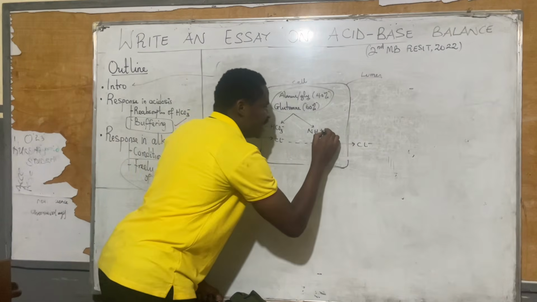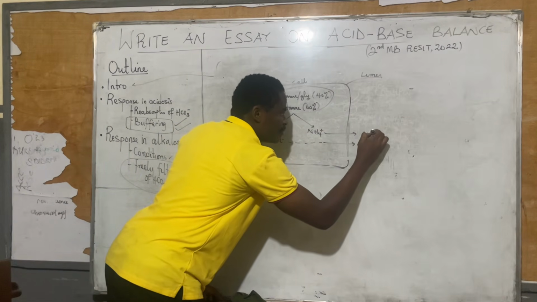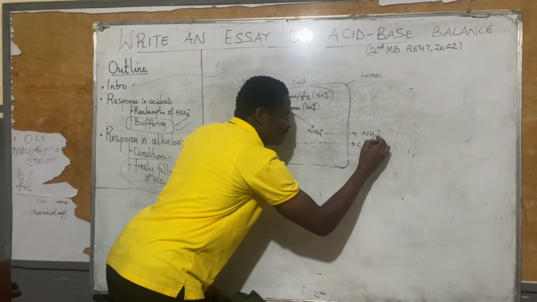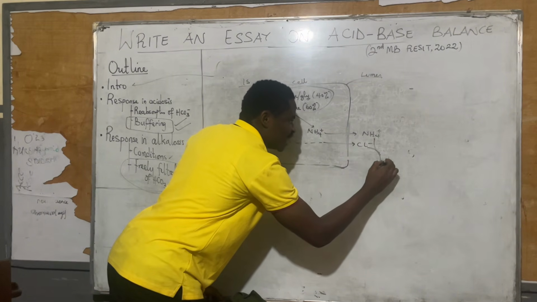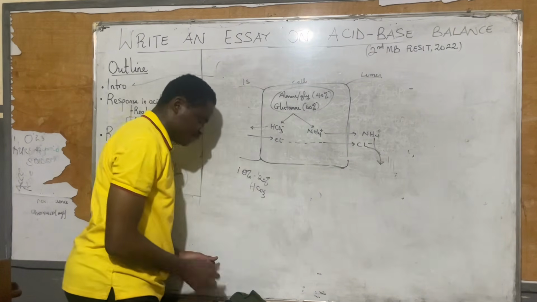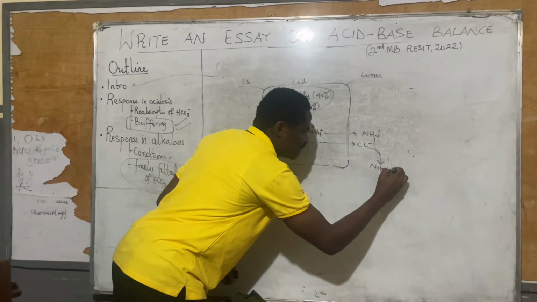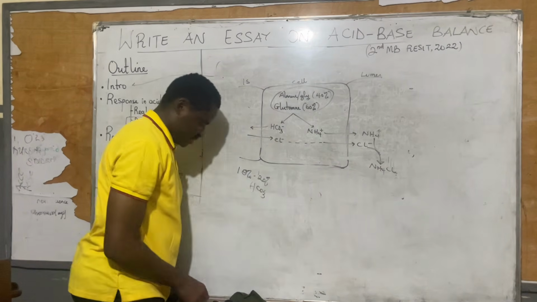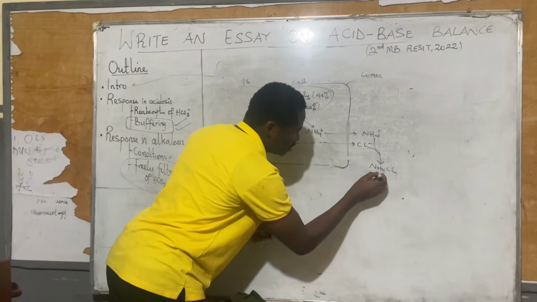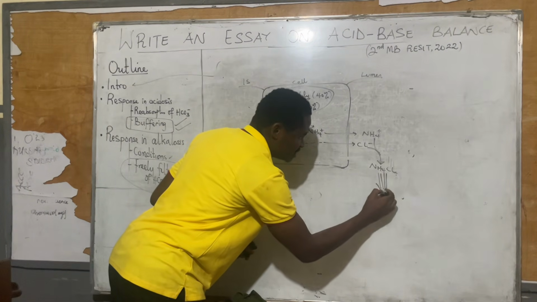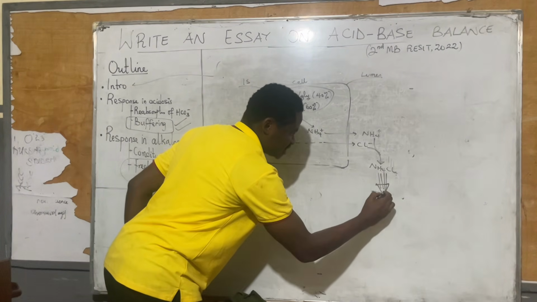Now, ammonium here can also diffuse here. And together, both ions can join together to form ammonium chloride. And this ammonium chloride can then be excreted. This ammonium chloride is excreted as titratable acid.